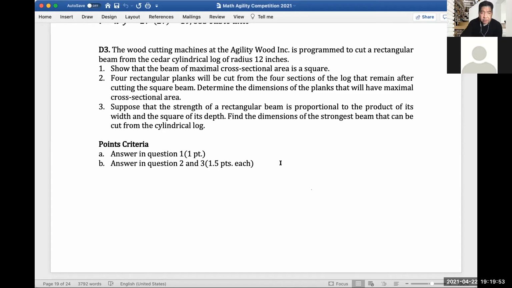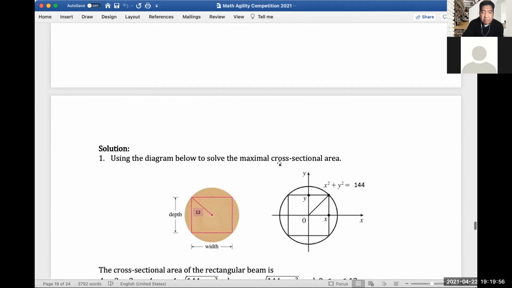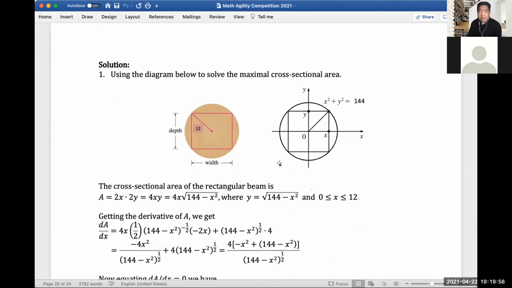So let's answer question number 1. This is how the log will look. It will have a 12 inches radius as shown in the drawing. If we say this part here is x and this length here is y of that square part, and we have this perfectly circular log, this means that the equation of this circle is x squared plus y squared equals 12 squared, which is 144, right?